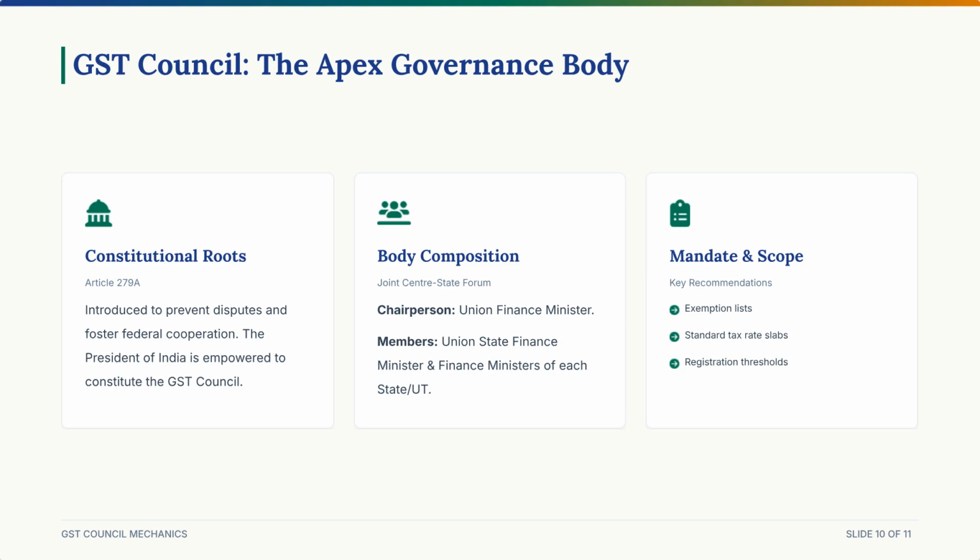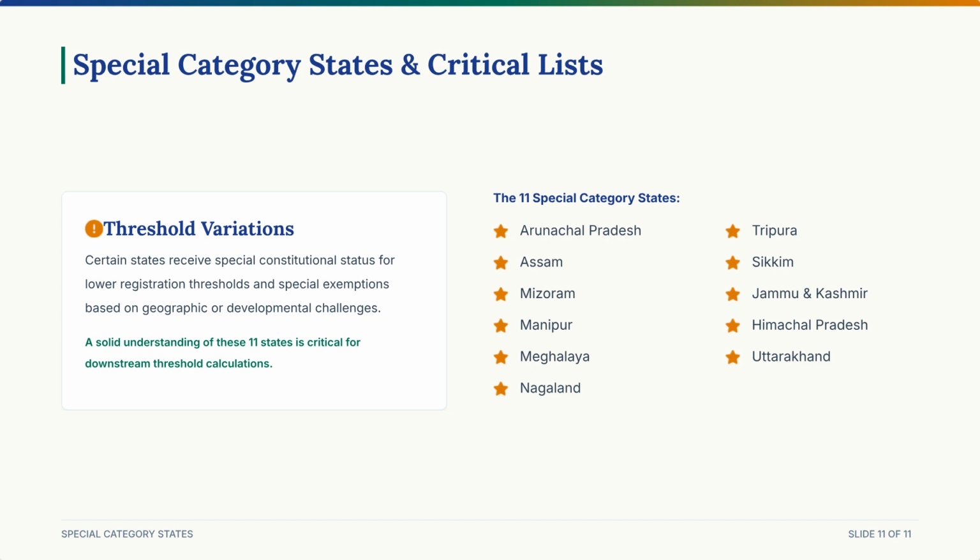They vote on and recommend tax rates, decide which items should be exempted, determine registration threshold limits, and plan exactly when those 5 petroleum products should officially enter the GST regime. They also designate special category states that require extra economic support and separate rules due to their unique geographical layouts. There are 11 special category states you need to memorize. The 7 Sisters of the Northeast: Arunachal Pradesh, Assam, Mizoram, Manipur, Meghalaya, Nagaland, and Tripura, plus Sikkim, Jammu and Kashmir,